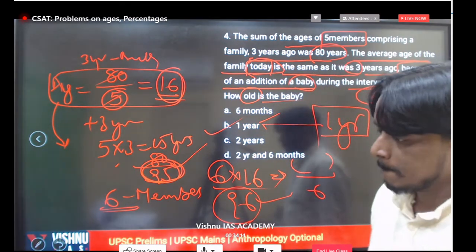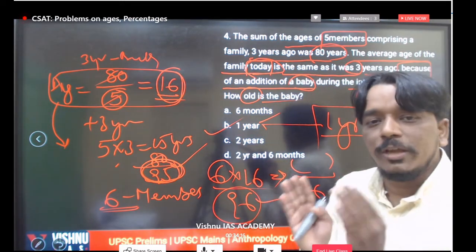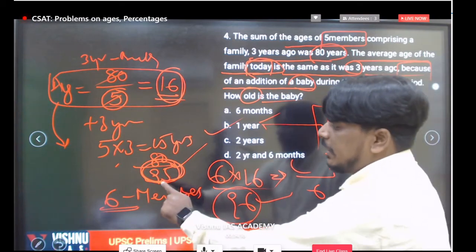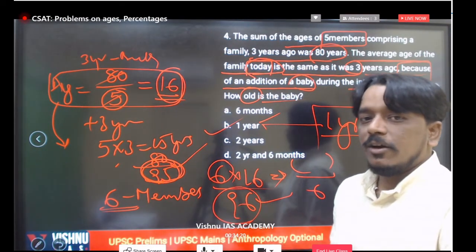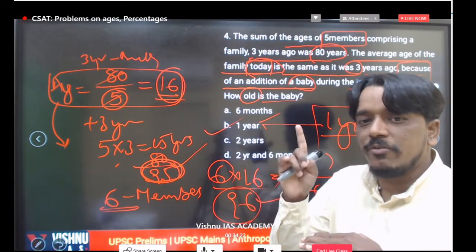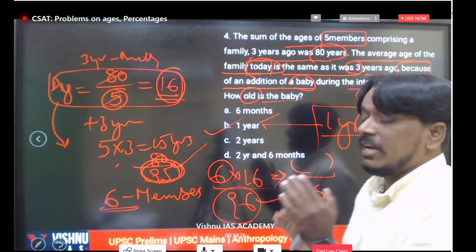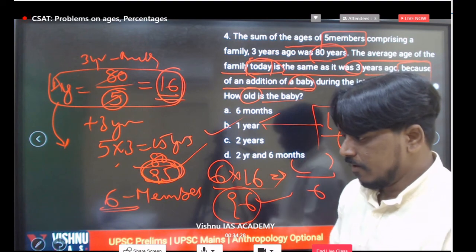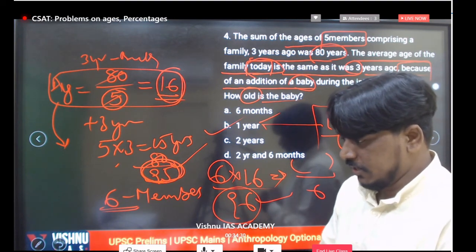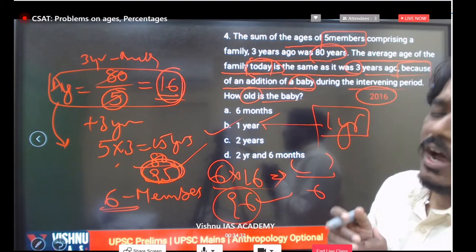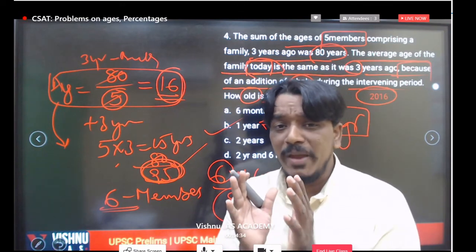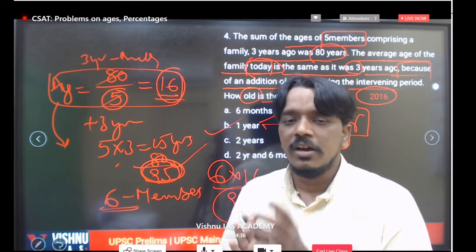Very good. Without including the baby's age, we get 95 for the present. At present, with the extra person included, the baby's age is 1 year, based on this average concept. Very good, Divya. Correct answer. 1 year is correct. I hope everyone got the basic idea at least about this particular ages problem.